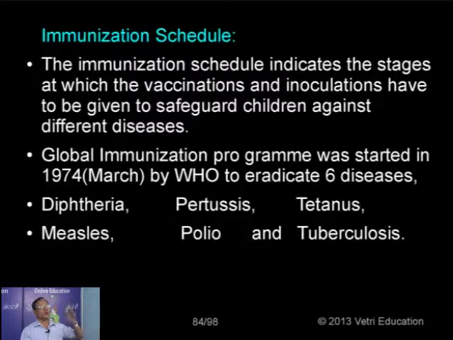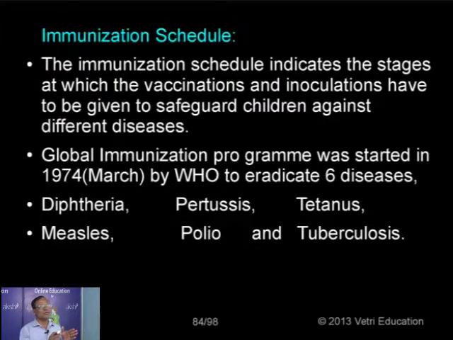We cannot give all of them together at the same time. We give the BCG vaccine two weeks after birth, and then we won't give the BCG vaccine after that. But we give the oral polio vaccine as first dose, second dose, booster dose, like that. That schedule is called the immunization schedule. It is the stage at which vaccination and inoculation have to be given to the individual to safeguard against different kinds of diseases.